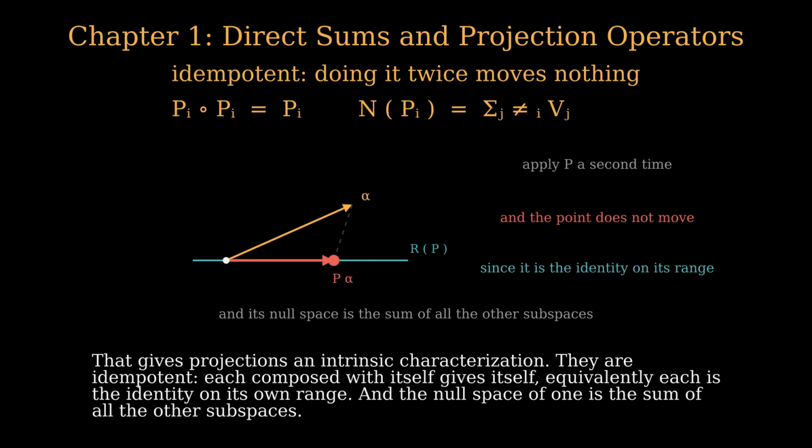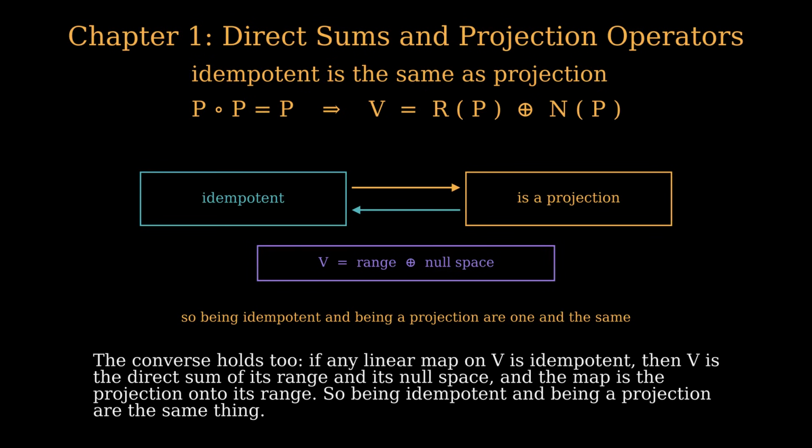They are idempotent. Each composed with itself gives itself. Equivalently, each is the identity on its own range. And the null space of one is the sum of all the other subspaces. The converse holds too. If any linear map on V is idempotent, then V is the direct sum of its range and its null space, and the map is the projection onto its range. So being idempotent and being a projection are the same thing.